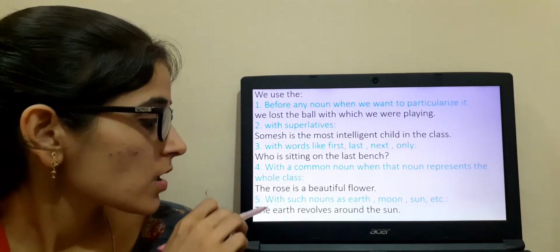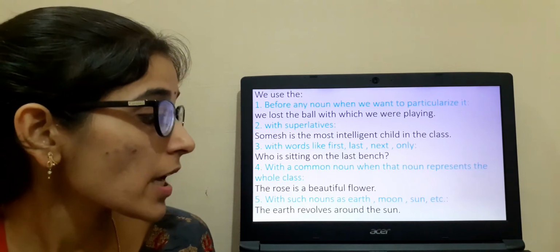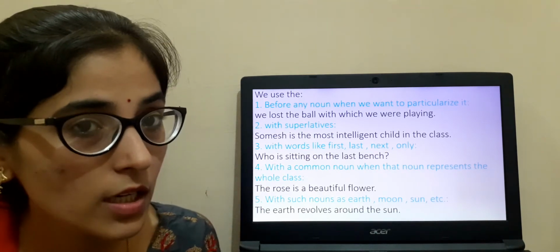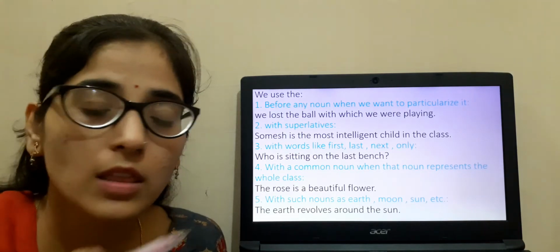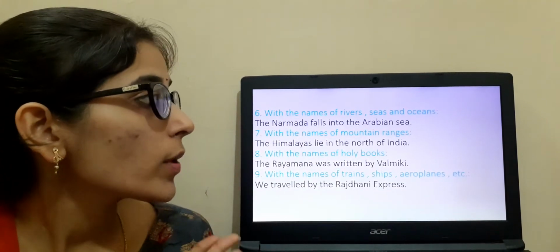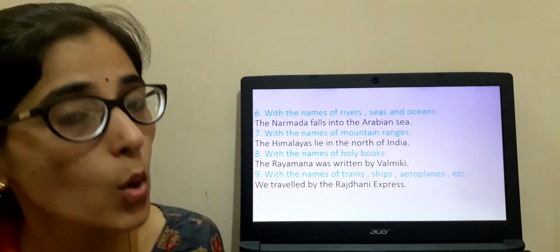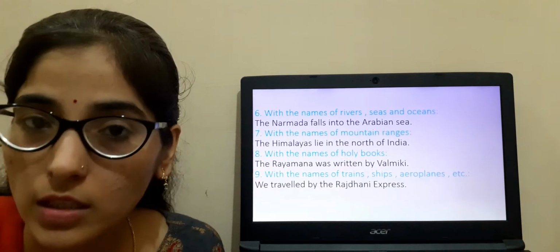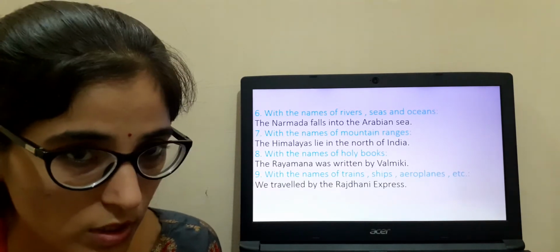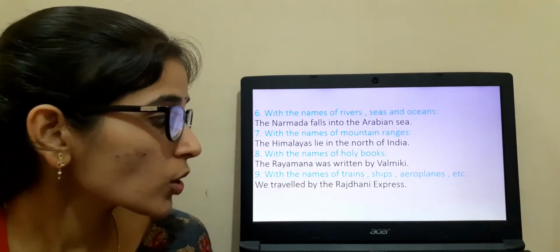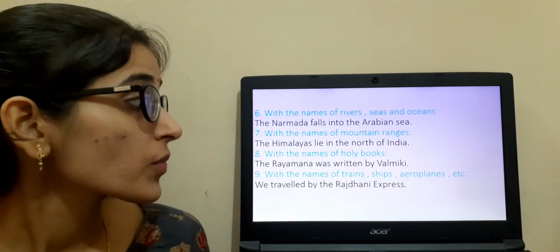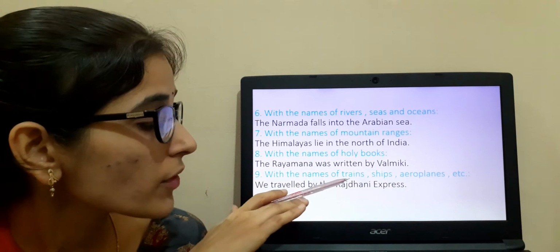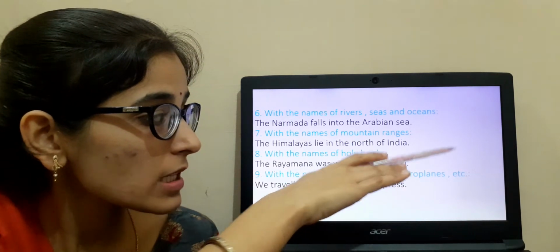Clear? So next one, with such nouns as earth, moon, sun, etc. So here also we are going to use the. Next one, with the name of river, sea and ocean, as well as mountain ranges. We are going to use the in front of holy books. Okay. We are going to use the in front of newspapers, as well as in front of trains, ships, aeroplanes, etc.